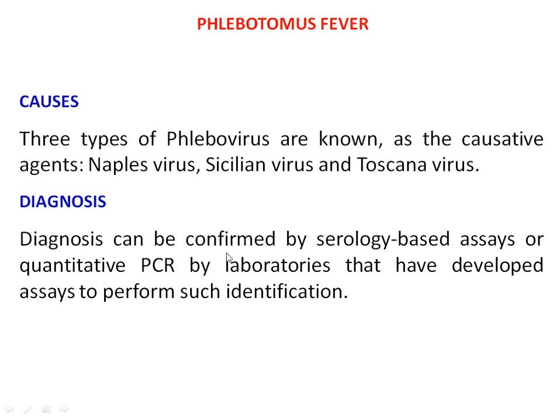Diagnosis can be confirmed by serology based assays, or quantitative PCR, that is polymerase chain reaction, by laboratories that have developed the assays to perform such identification.